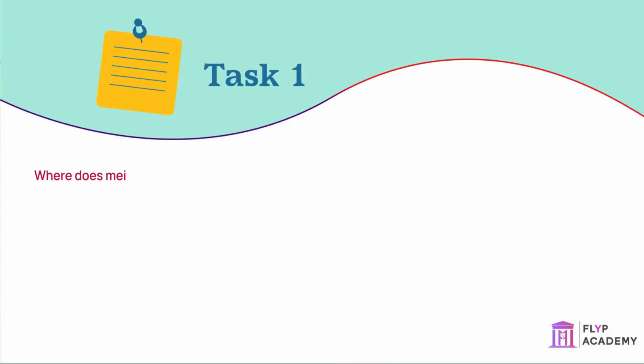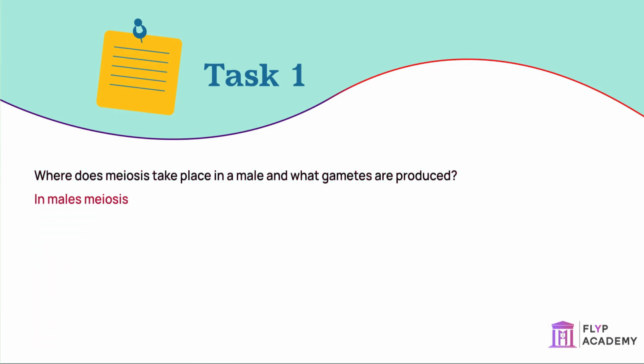Task: where does meiosis take place in a male and what gametes are produced? In males, meiosis takes place in the testes and sperm cells are formed.